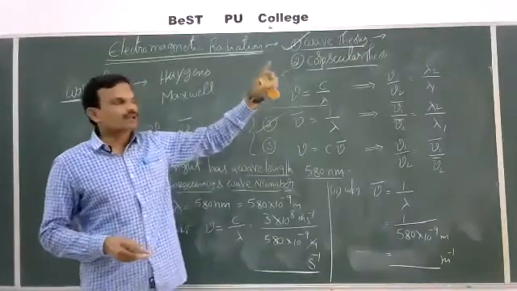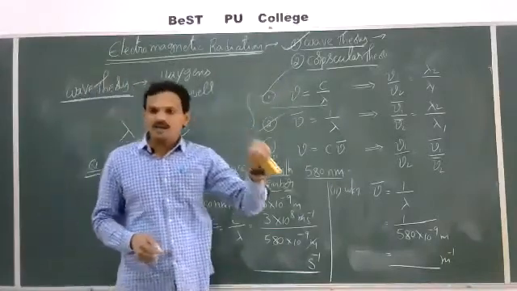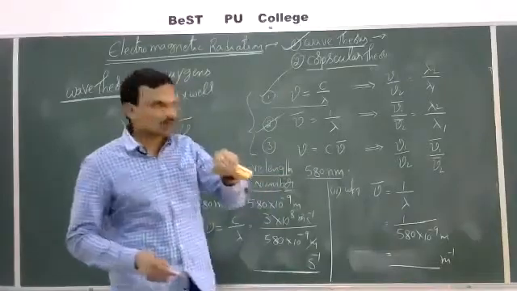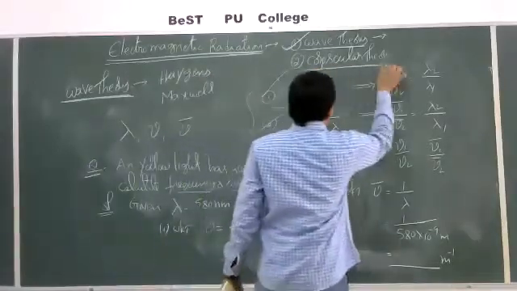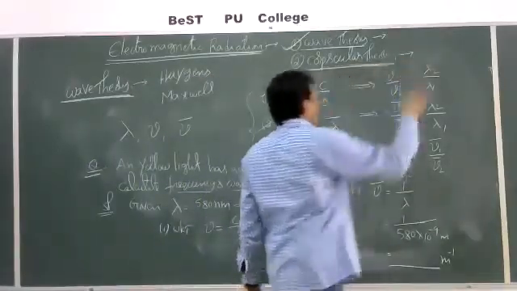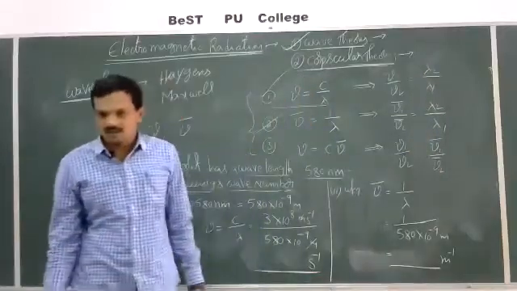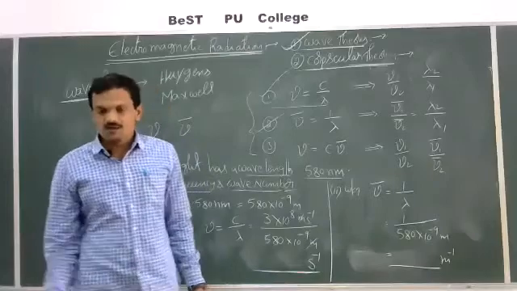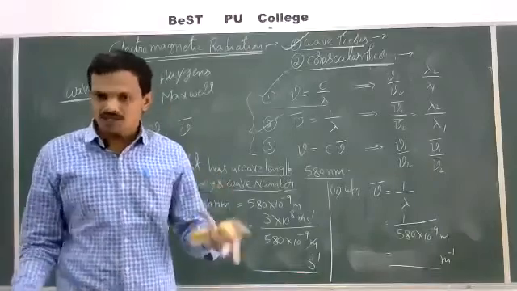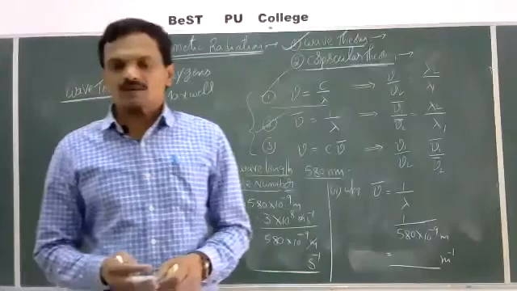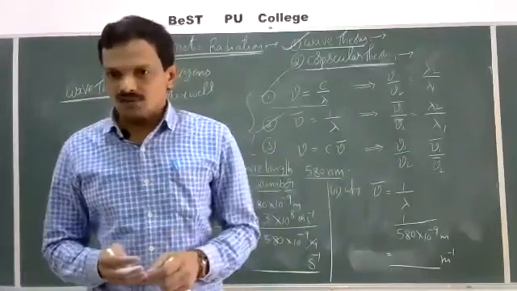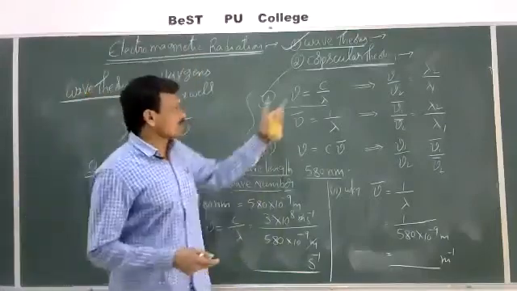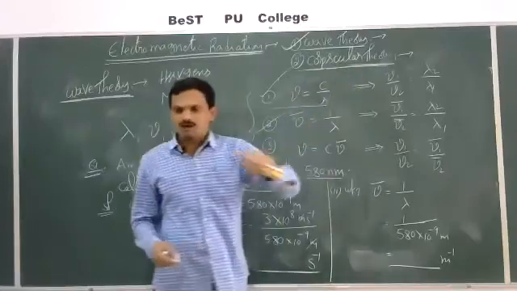For that, later, after studying the nature of black body radiation and the photoelectric effect, one more theory was proposed, which is known as the quantum theory. This is also called the particle theory, which was proposed by Max Planck. So what is a black body? What is black body radiation? What is the photoelectric effect? What are the features of the photoelectric effect? After that, what is this quantum theory? In the next class, we'll discuss.